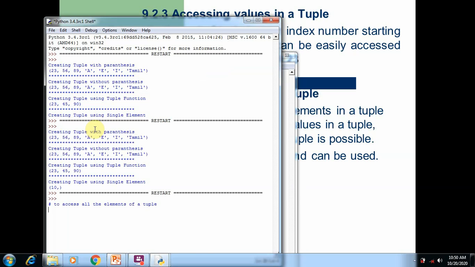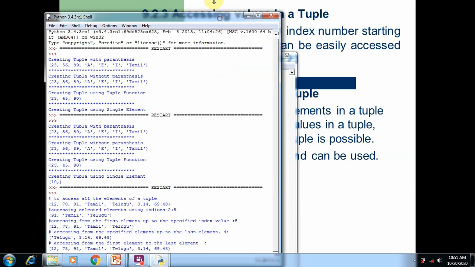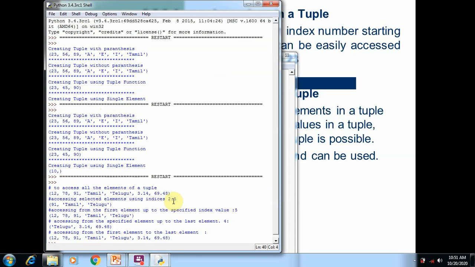So in the output you can see the original elements, that is 12, 78, 91, Tamil, Telugu, 3.14, 69.48. Here we use 2 colon 5. It means the lower level is 2 and the upper level is 5. So 2 colon 5 mentions the index values. When you calculate the index number, the first element is 0, this element is 1, and this element is 2. It means this accessing method starts from 91 and ends at 5. So 2, 3, 4. So 5 is 3.14. So 3 elements are printed on the screen. You can see 91, Tamil, Telugu.